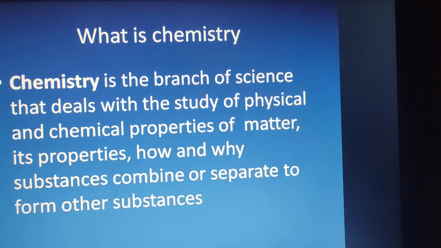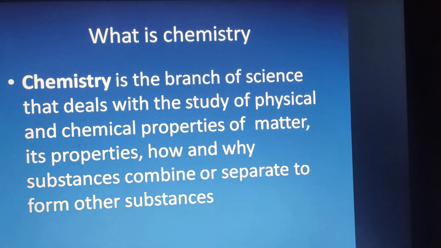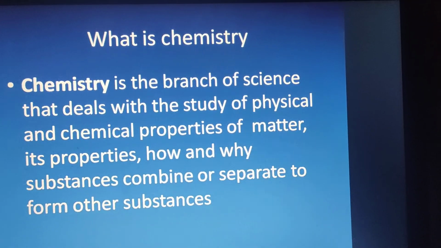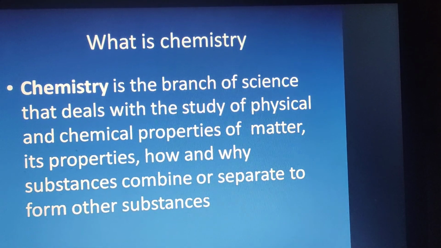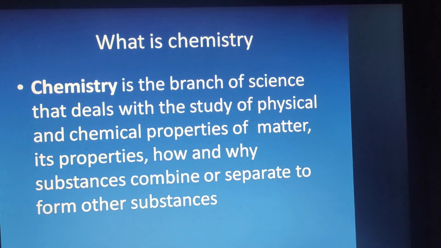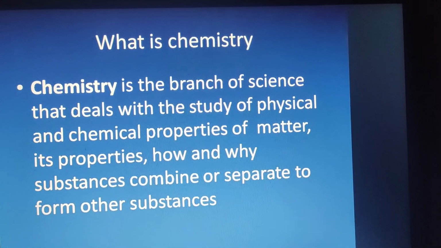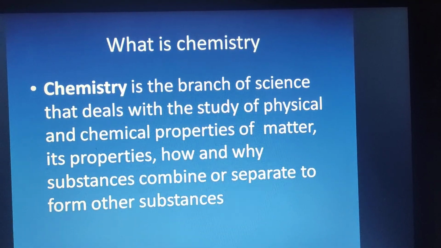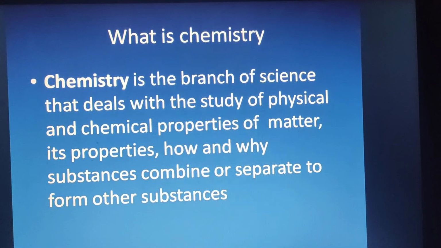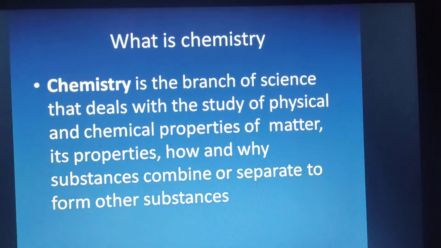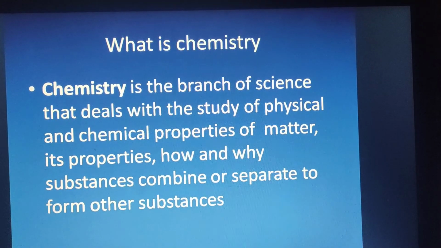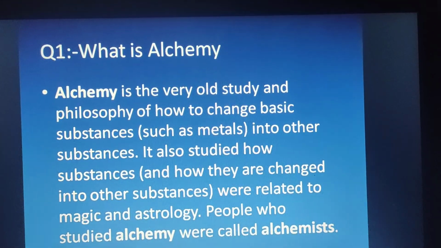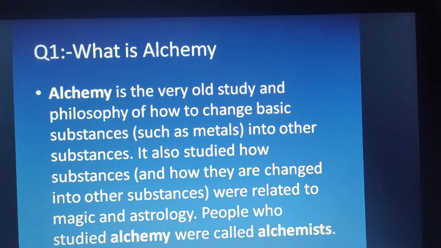Suppose hydrogen is a gas that is present in the atmosphere. Oxygen is also another gas which is present in the atmosphere. When hydrogen combines with oxygen in a fixed ratio, 2 atoms of hydrogen and 1 atom of oxygen, it forms a water molecule. It forms water. So how these substances combine, this is all about chemistry.